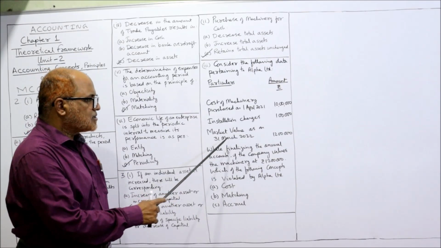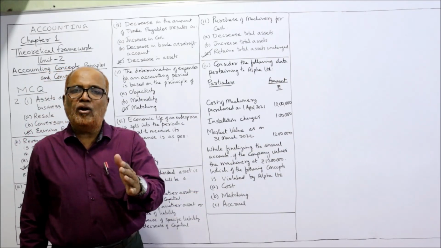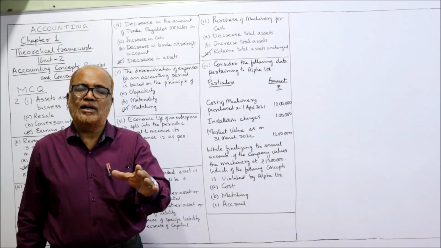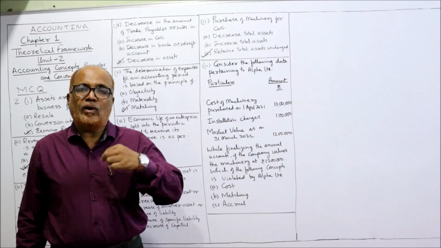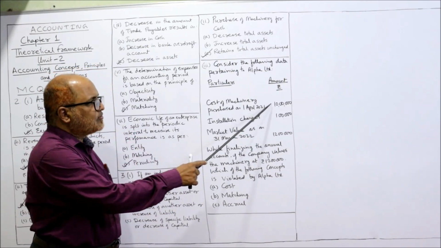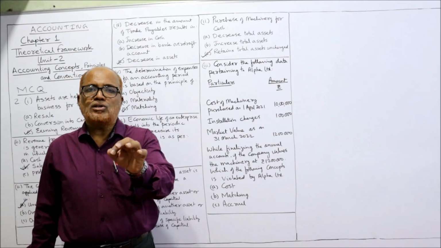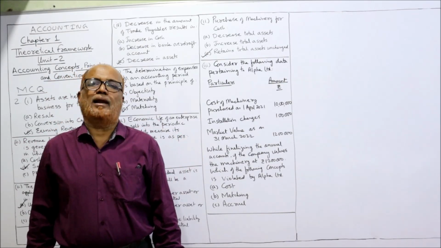Now market value as on 31st March 2022 is 12 lakh. At the end of the year when accounts are closed, it is found that the market value is 12 lakh. What is the actual cost? 11 lakh, 10 lakh plus 1 lakh installation. The cost is equal to 11 lakh. Market value is equal to 12 lakh.